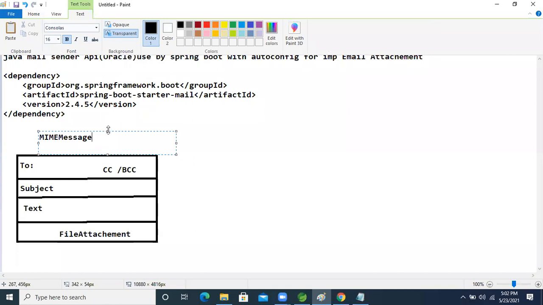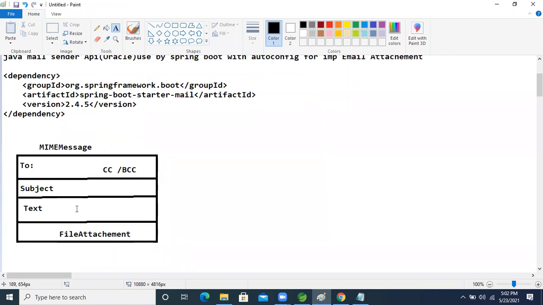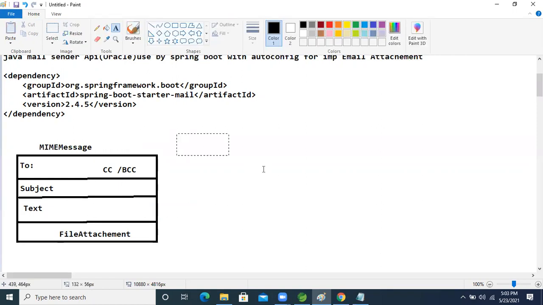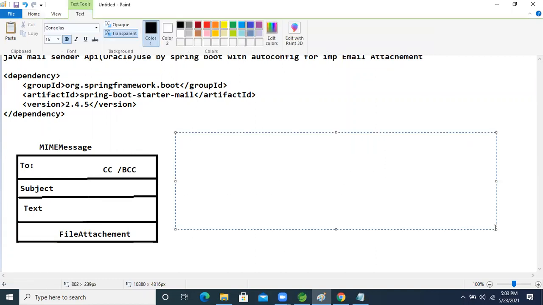If we want to implement this facility inside an application, this facility is nothing but a mail message. Using this mail message, what can we do now, guys? Mail message means your email supports sending data, like which kind of data, guys?